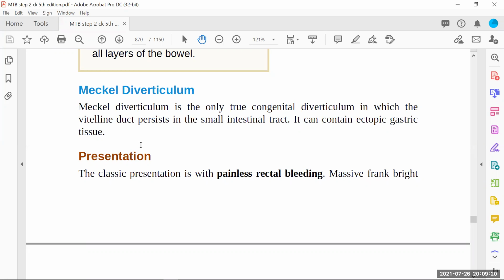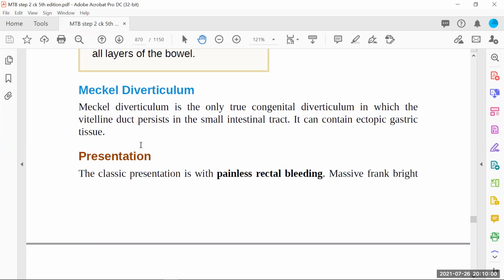The classic presentation is painless rectal bleeding. Most of the time, when the mother comes, the baby is like 1 week old or 2 weeks old. They usually say that when changing the diaper, suddenly they see some reddish, fresh red blood spots inside the diaper. Otherwise, the baby is totally fine. The baby is not crying at all. There is no change in the baby. It seems the baby is not in pain, but from where is the blood coming?